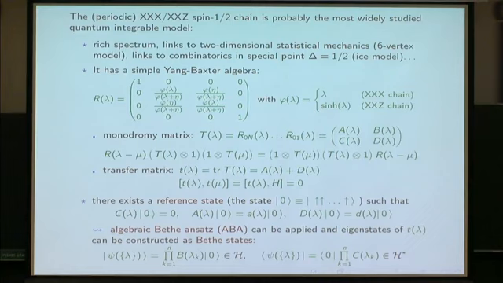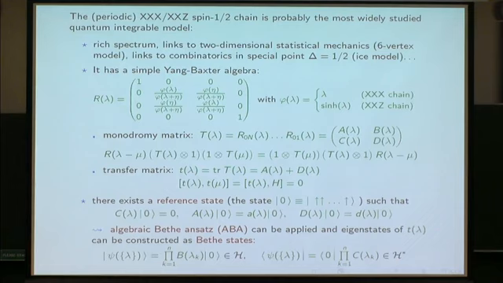From this relation, it follows that the transfer matrix, which is defined as the trace of the monodromy matrix, these transfer matrices commute between themselves. And since they also commute with the Hamiltonian, we can find their common set of eigenstates by diagonalizing the transfer matrix in this algebraic framework.